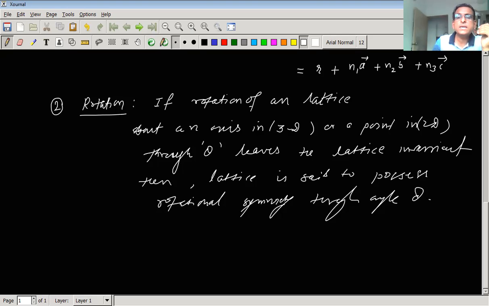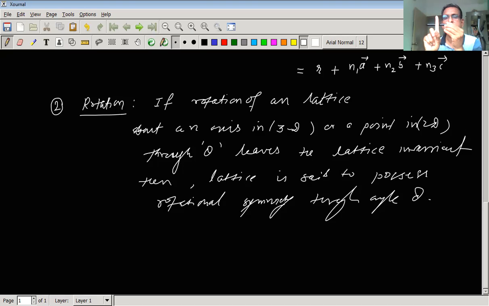But let us discuss this point furthermore. For example, suppose this is a plane. The tip is facing on this side. Now I am carrying out the rotation operation, rotating the plane about the vertical axis.